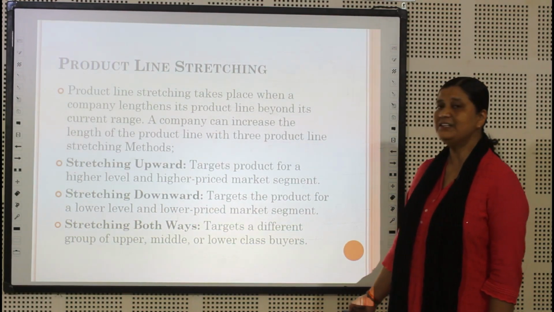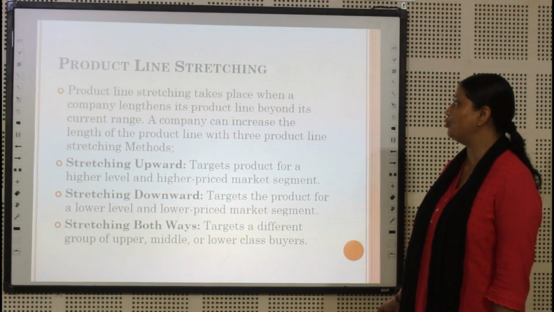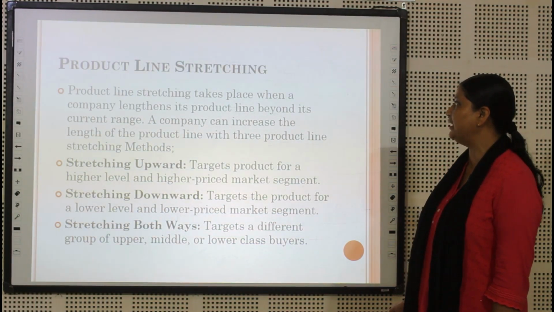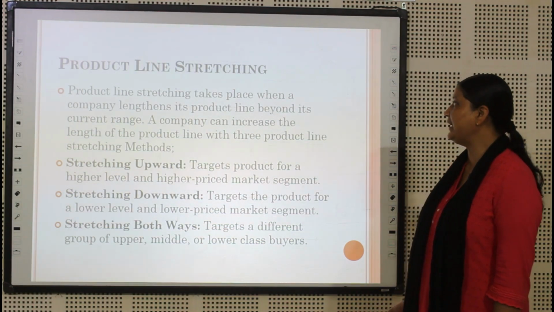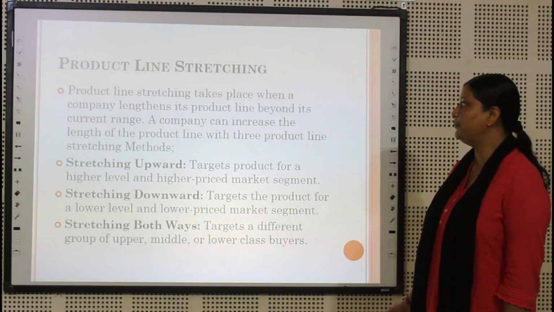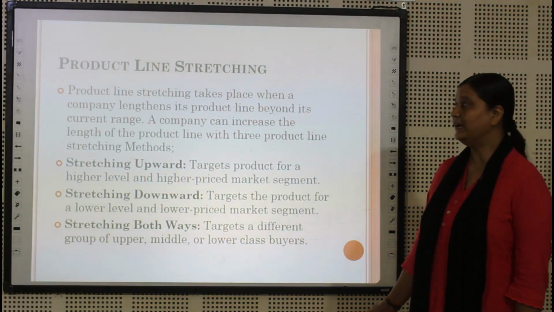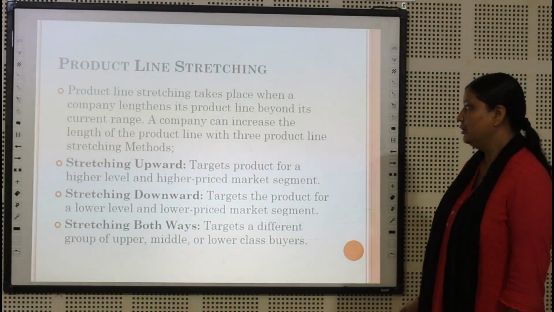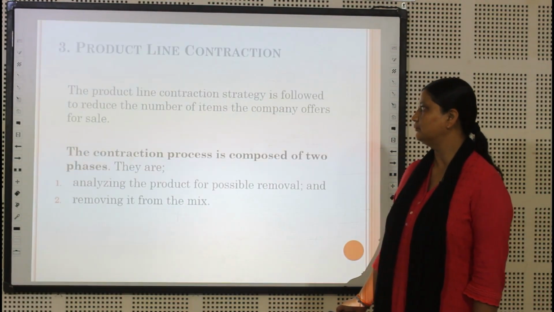Now the product line stretching. Product line stretching takes place when a company lengthens its product line beyond its current range. A company can increase the length of the product line with three stretching methods, that is stretching upwards, stretching downwards and stretching both ways.